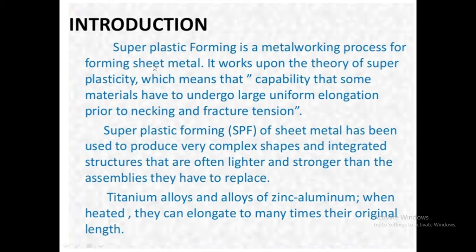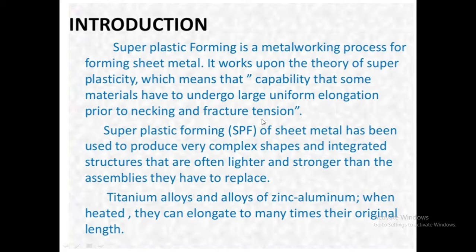Means if we use a billet or a rod or a tube, this process is not used; it is used for sheet metal working. It works upon the theory of superplasticity. The main aim or the theory behind superplastic forming is that it works on superplasticity, which means the capacity that some materials have to undergo a large uniform elongation prior to necking and fracture in tension.